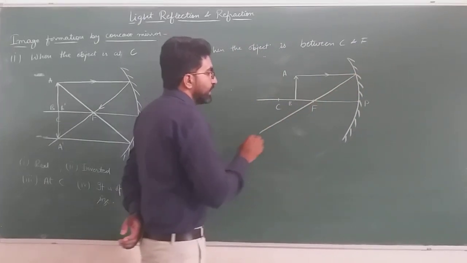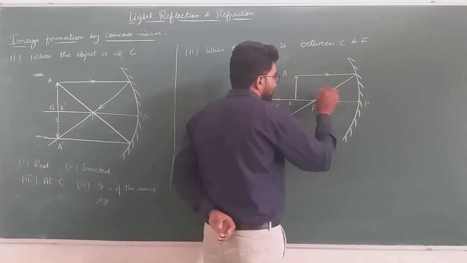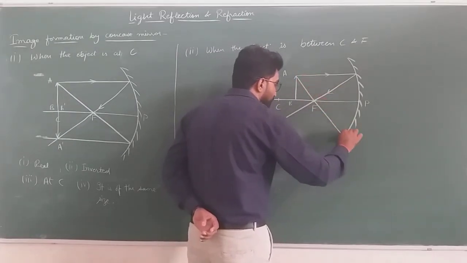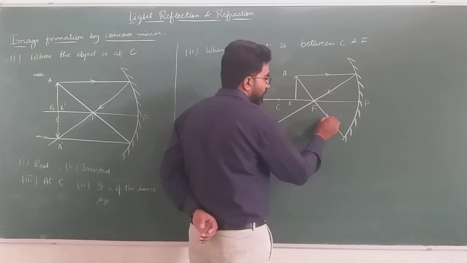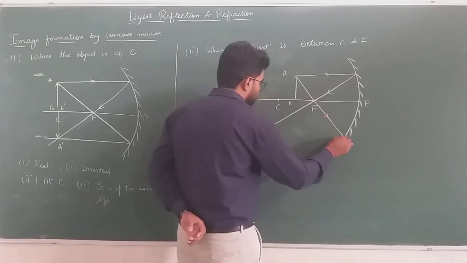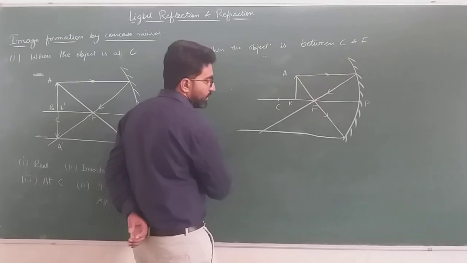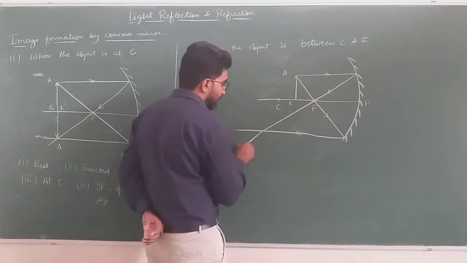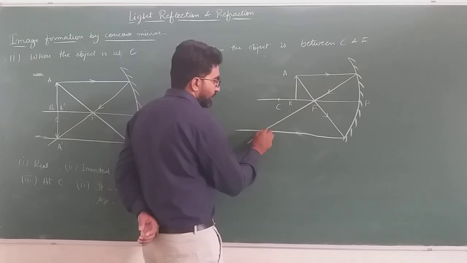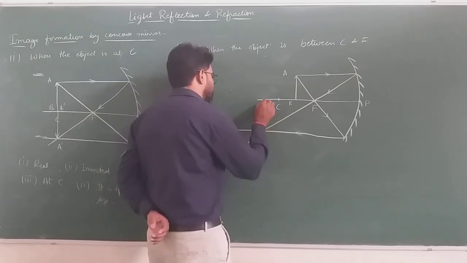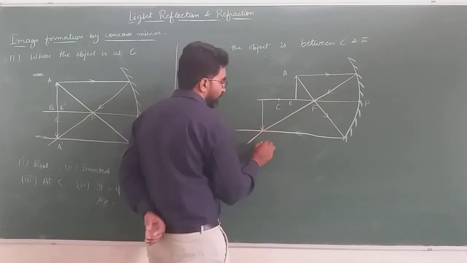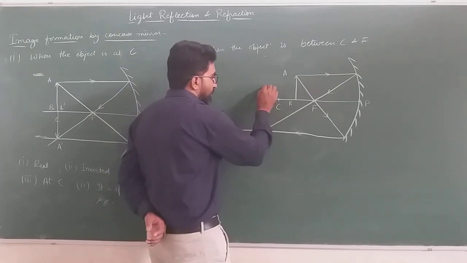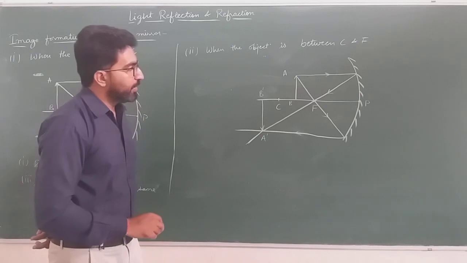Okay. Second ray of light will pass through the focus, and after striking the concave mirror, it will go parallel to the principal axis, and they will meet there, and our image is formed at this point. As you can see, this is our image A prime, B prime.